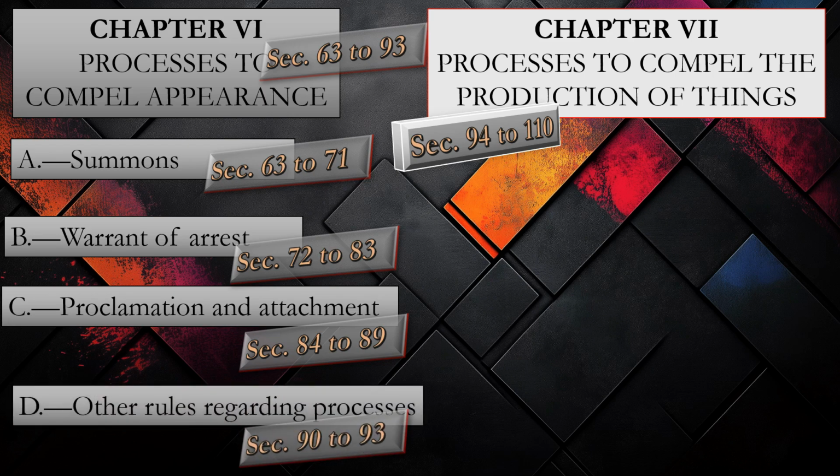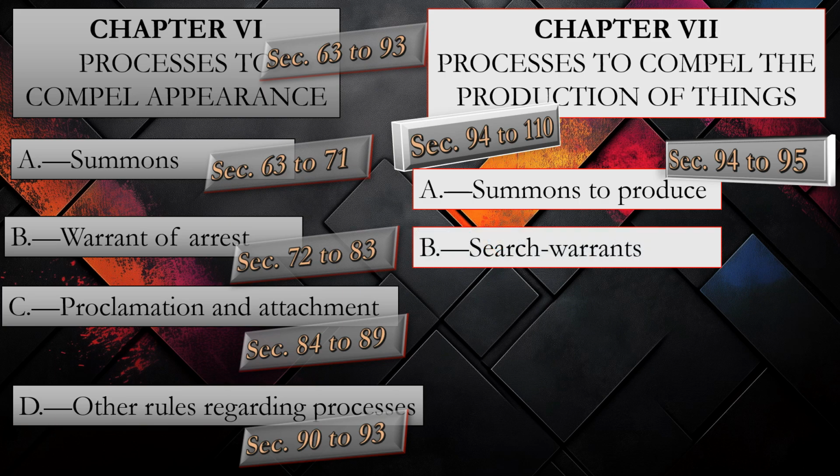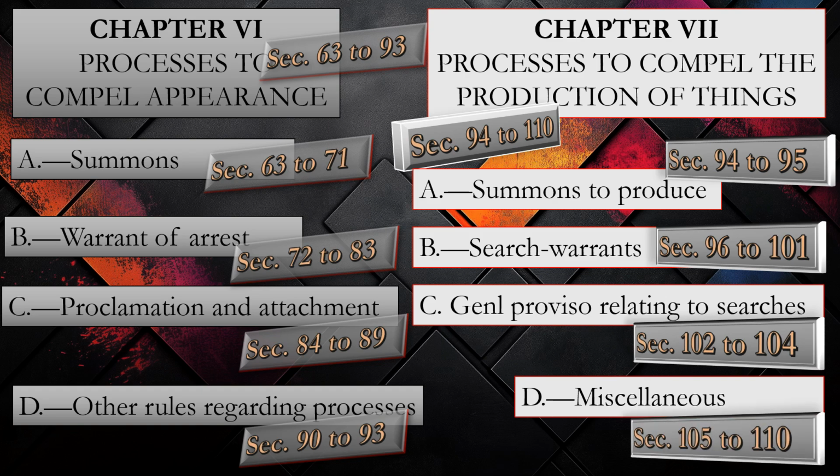Same way, to compel production of things, the first thing you can do is summon to produce things, given under section 94 to 95. Then there can be a search warrant, given under section 96 to 101. Then general provisions relating to searches, given under section 102 to 104. Miscellaneous provisions are given under section 105 to 110.